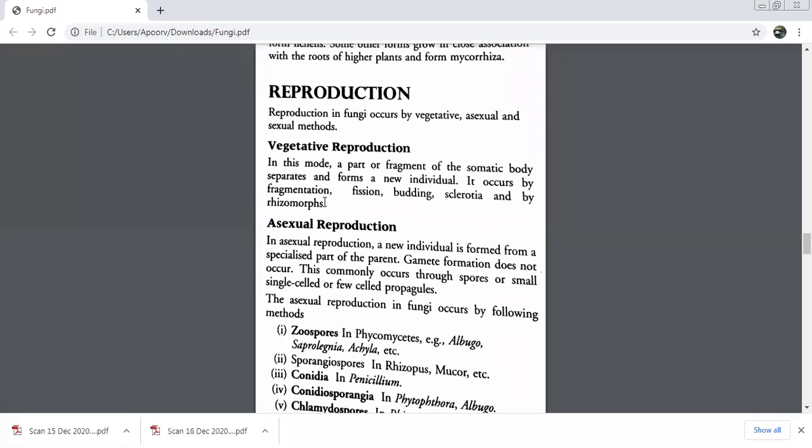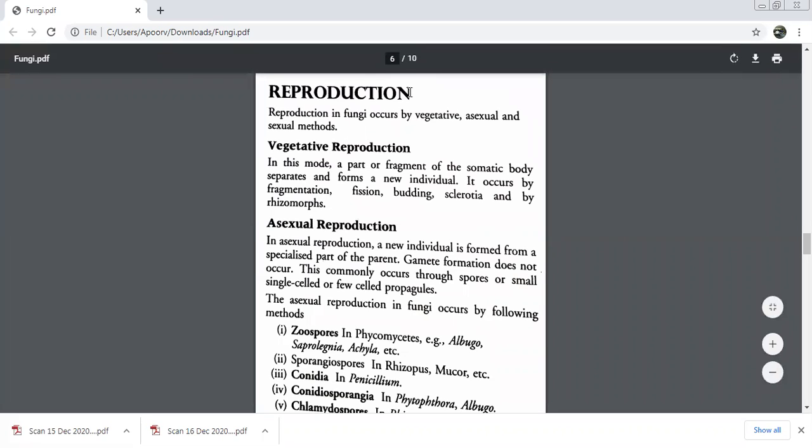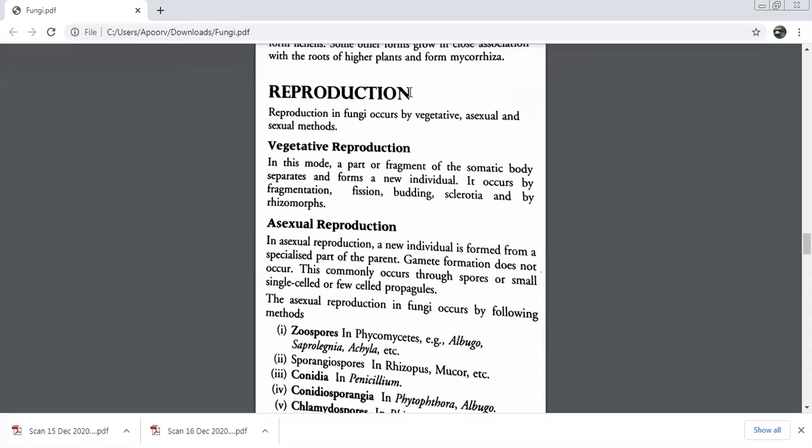Ma'am, it is a type of asexual reproduction. Yes, but what happens in this? Splitting. What does the word fragmentation mean? Breaking into fragments. Perfectly correct. That means the body is breaking into small fragments or small pieces, and each piece is growing into a new individual. Then let's move on to the next one, fission.